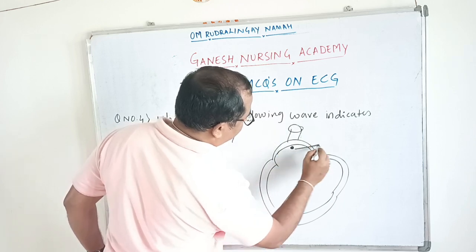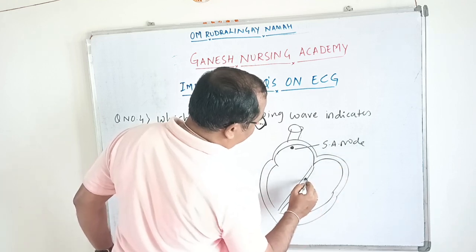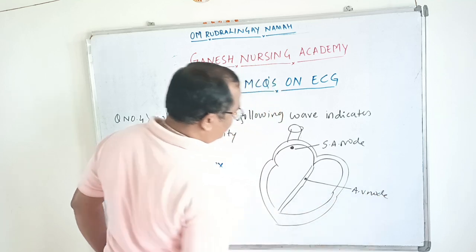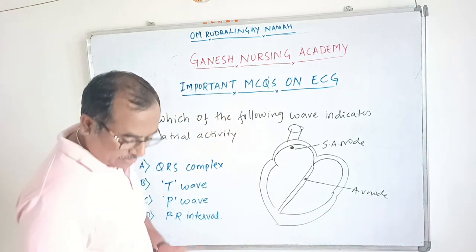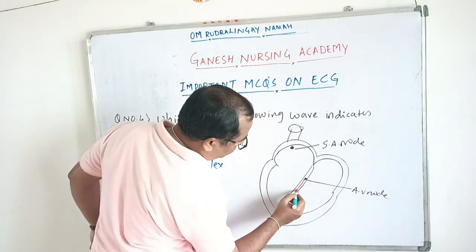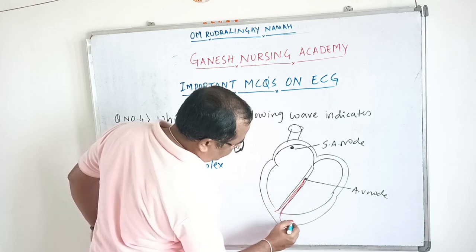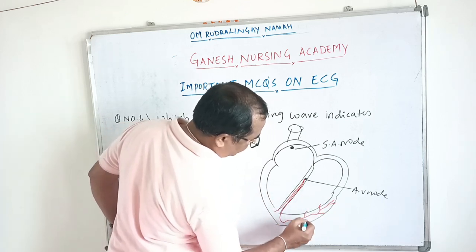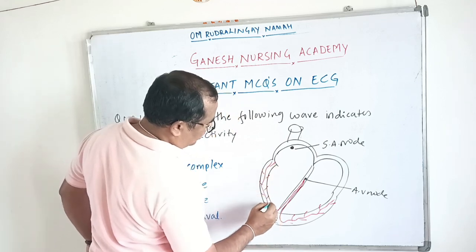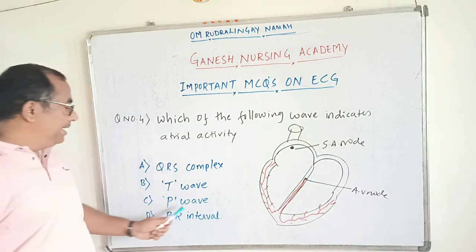This is the SA node, and this is the AV node. And we have the bundle of His. This is the bundle of His, and these are the Purkinje fibers. So here, what does the P wave indicate?